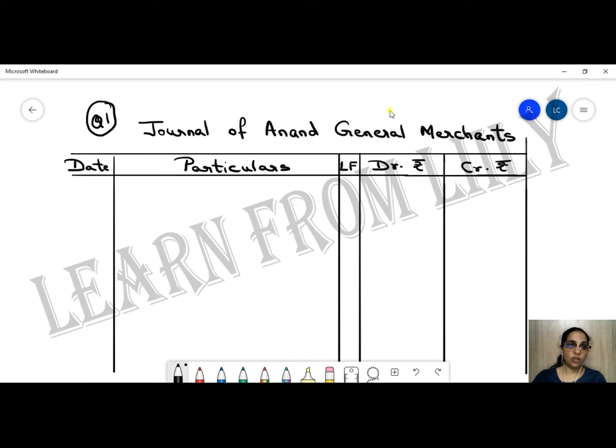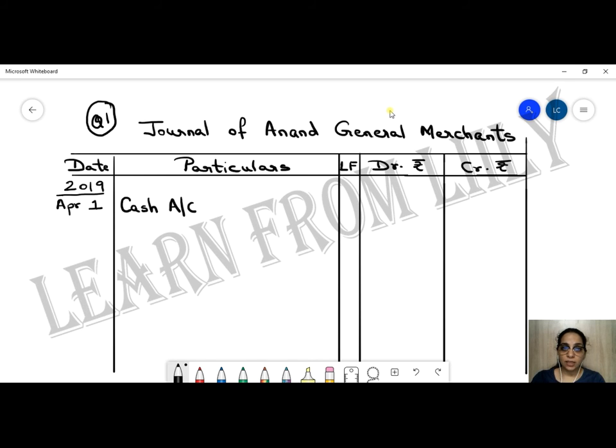So coming to our journal, first I'm going to write down the year here, 2019, and then I'll write down each date separately. So April 1. Now what is happening here? From the business point of view, what is the business getting? Cash. So cash is coming in, and as we saw, debit what comes in for real accounts. Cash is a real account.